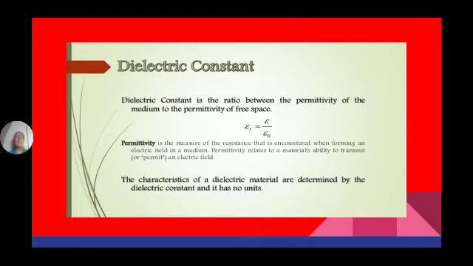See the definition of dielectric constant. The dielectric constant is the ratio between the permittivity of the medium and the permittivity of free space or vacuum. Okay, K is equal to epsilon by epsilon naught. Permittivity is a measure of the resistance offered when forming an electric field in a medium, or we can say the resistance offered to the flow of electric lines of force.